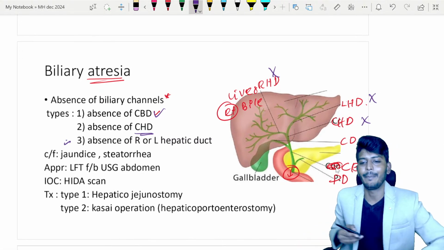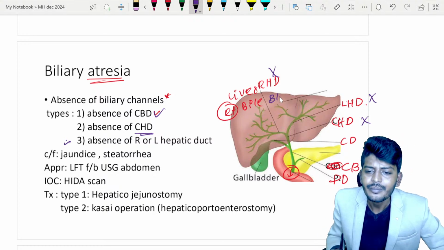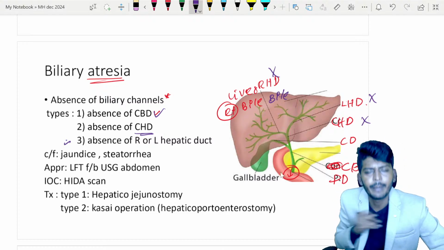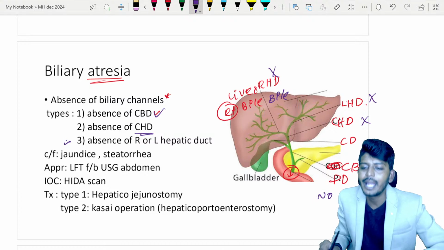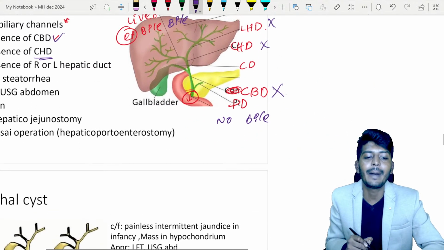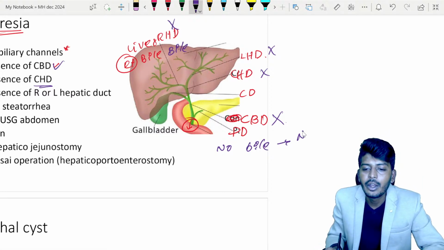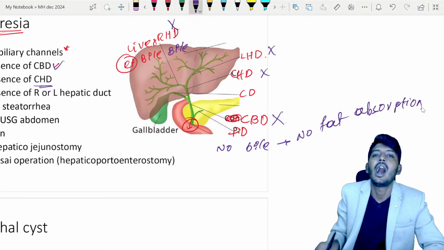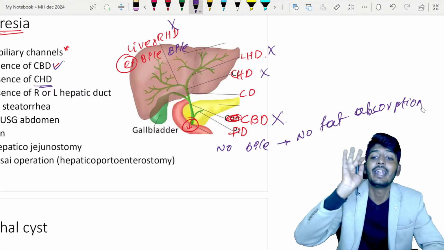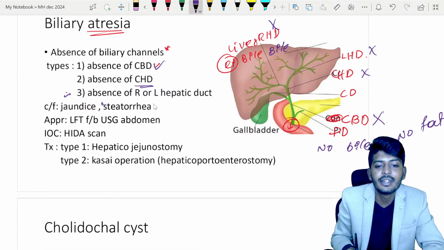So what will happen? But it's very simple. Just think, whatever bile is there should come to the duodenum. If bile is not coming, there is no bile in the intestine. If there is no bile, what is the function of the bile? Emulsification of the fat. So if there is no bile, no fat absorption. Whatever fat-containing food you eat will not be absorbed. Rather, it will enter into the stools, leading to excessive fat in the stools. We call it steatorrhea.